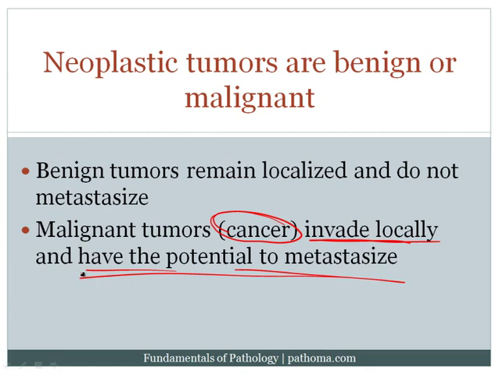So for example, if a woman has breast cancer and it's localized to the breast, if that cancer has the propensity to metastasize in patients, then we would still call it cancer even though it hasn't metastasized in that individual patient. So it simply has the potential to metastasize in any given patient. So again, this is another general principle concerning neoplasia.